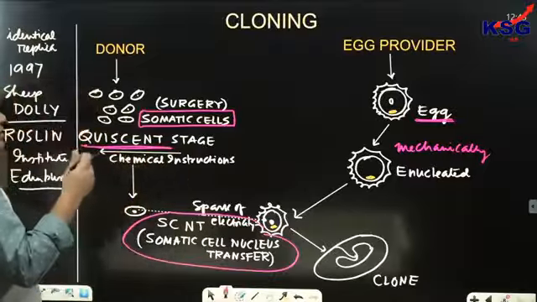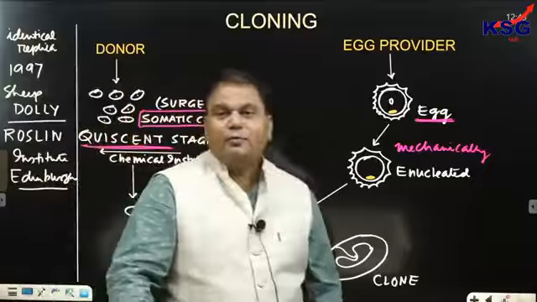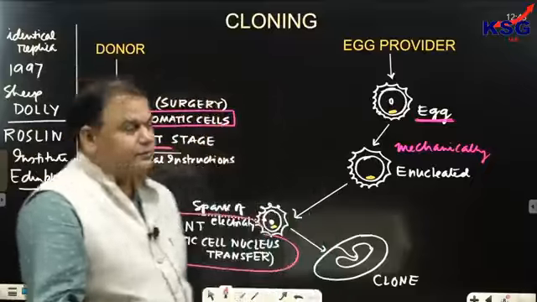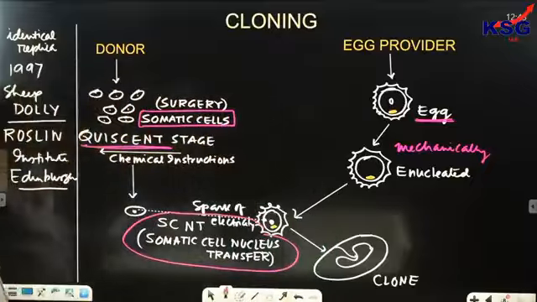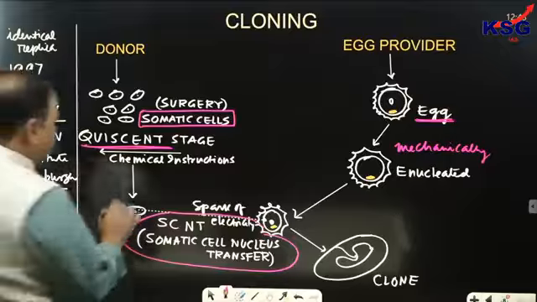Quiescent stage means cell division stops. Now the real thing happens here. Chemical instructions are given to these cells so that they revert back in their life cycle. Write down: chemical instructions are given to these cells.